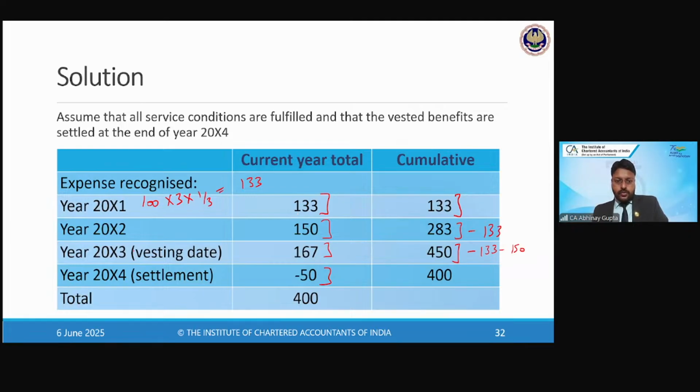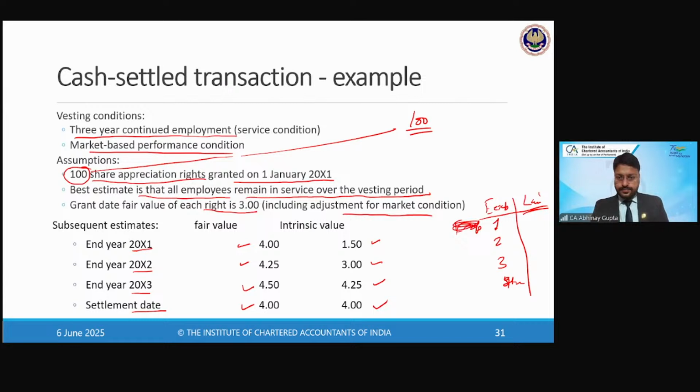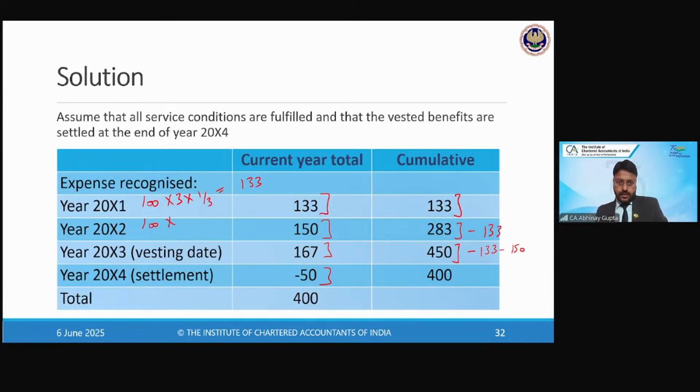Then for year 2, how will we calculate the expense? So 100 again into the fair value. What is the fair value in this case? 0.25, right? Into 2/3, right? So how much is the amount coming? So it comes to 283, right? And then I will deduct the year 1 expense 133, right? So this is how I will perform the calculations.